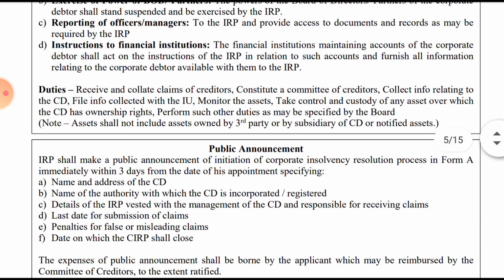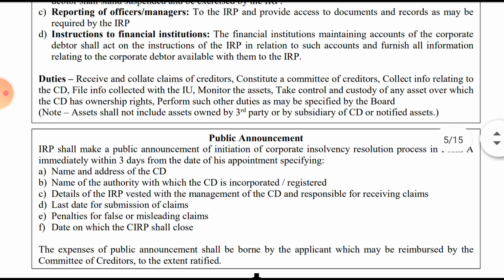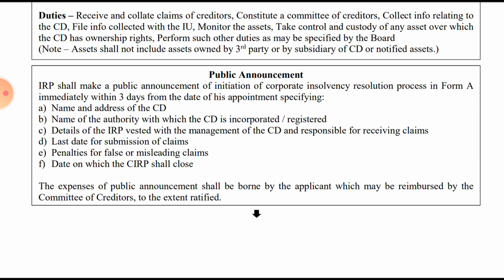Then their duties: to collect the claims, constitute the committee of creditors, collect information related to the corporate debtor, file information with the information utility, monitor the assets, take control and custody of any of the assets over which the corporate debtor has ownership rights, and perform such other duties as may be specified. They cannot take control over the assets of a third party, of a subsidiary of the corporate debtor, or notified assets. Then a public announcement shall be made on the appointment of the IRP.